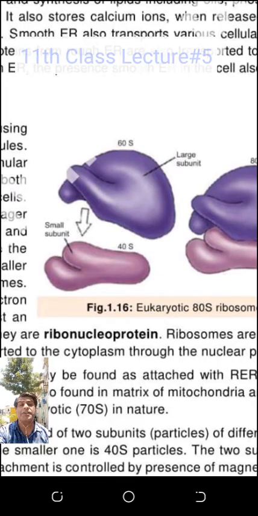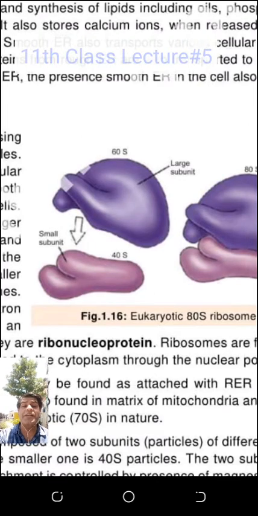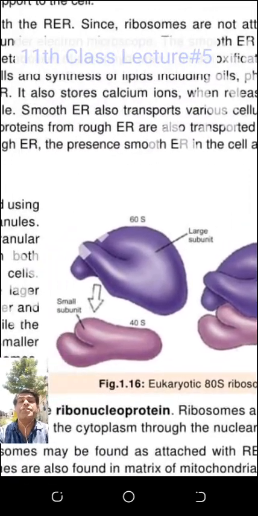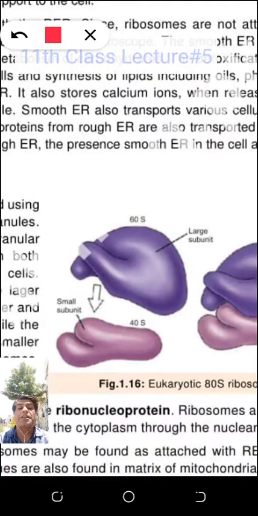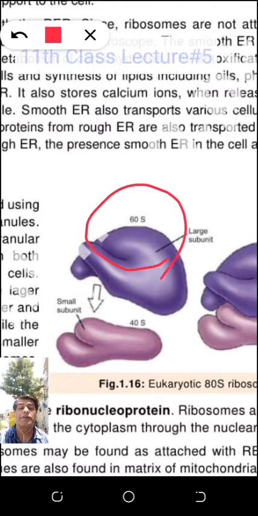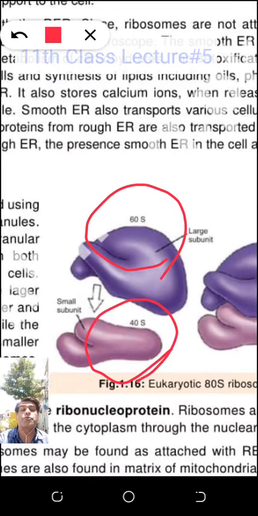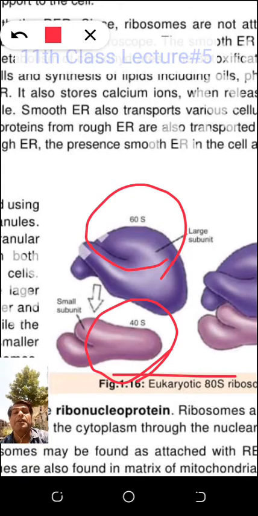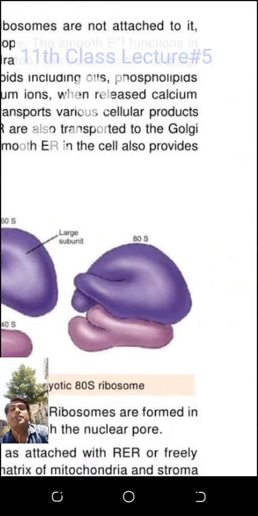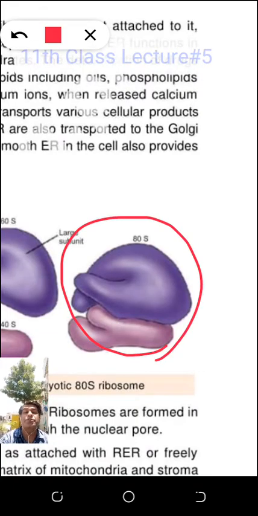The large ribosomal unit is 60S. The 80S, actually, I am combining. In individual terms, 60S is the size of the large ribosomal unit, and 40S is the small ribosomal unit. They are not combining, they are not forming the protein. During formation of the protein, they will combine, and when they combine, they will become this one, and their size will become 80S. So I was telling you the size earlier in combined format. No question or confusion there.